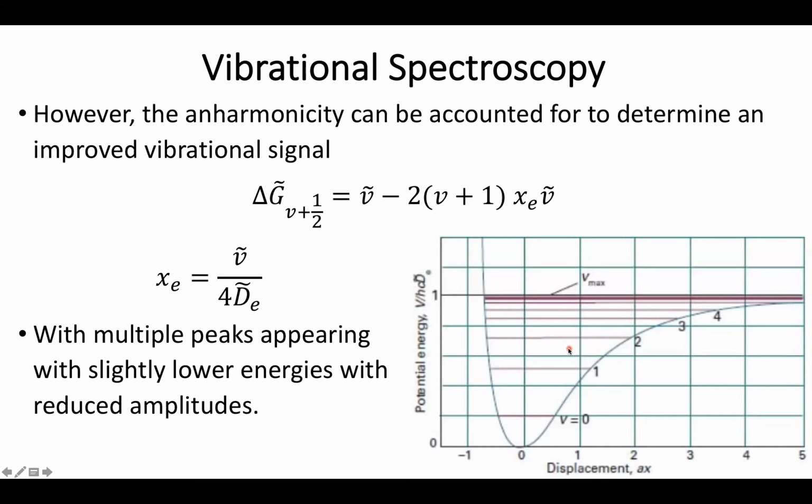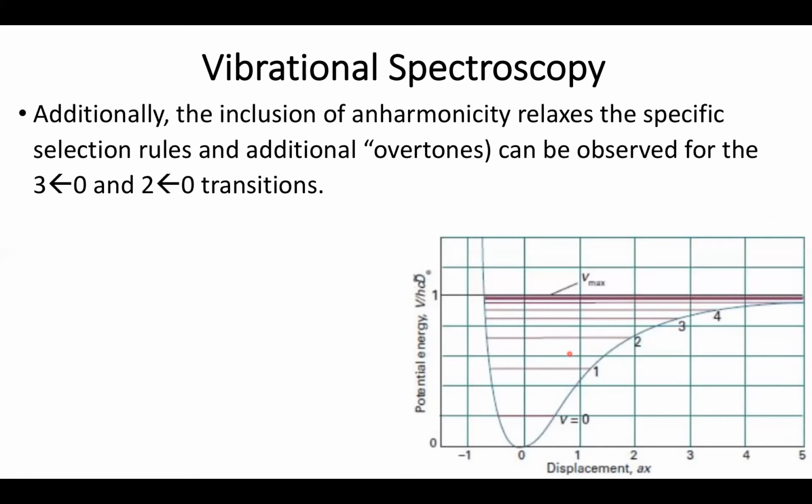However, one of the other interesting things that happens when we actually apply anharmonicity and the Morse potential instead of the harmonic oscillator is that our selection rule changes. As soon as we include anharmonicity, we start to see additional overtones that appear. Overtones are essentially transitions that have a change of vibrational state of more than one. So 0 to 3 or 0 to 2. So let's go ahead and focus on the 0 to 2.